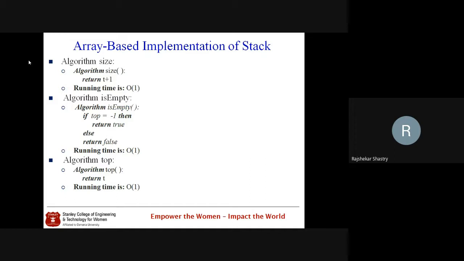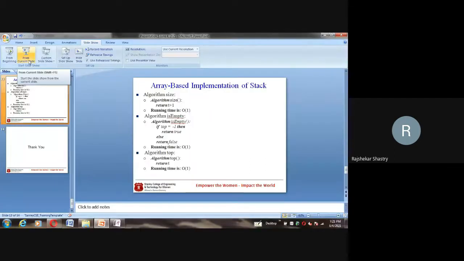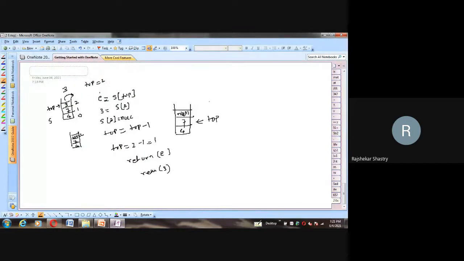Return t plus 1. That single return statement itself is the implementation of size. And I already told you that the size method always returns the number of elements in the stack. Suppose the stack has 3, 4, 5, and 6 here.